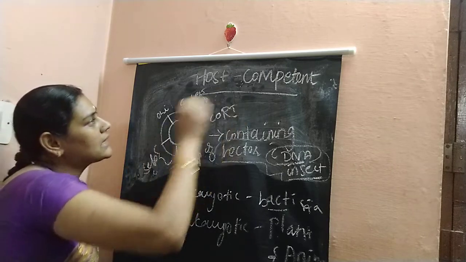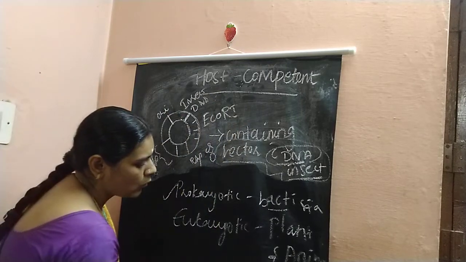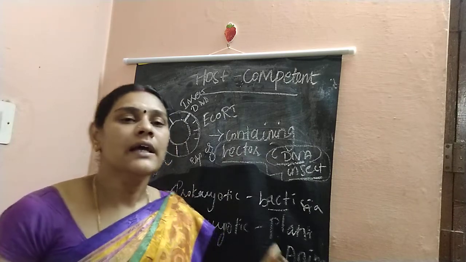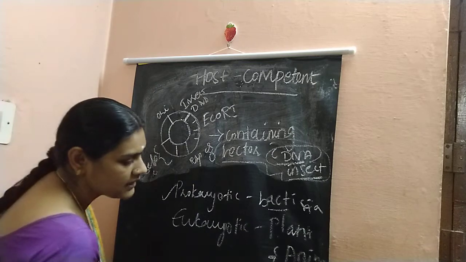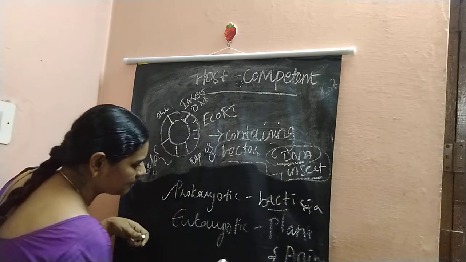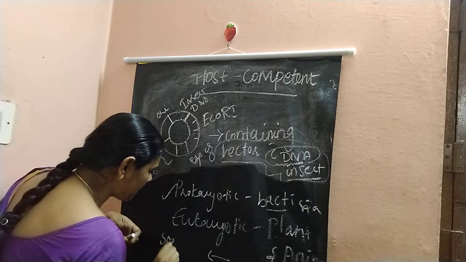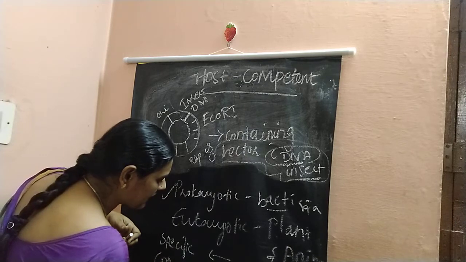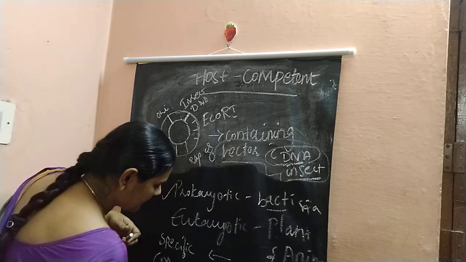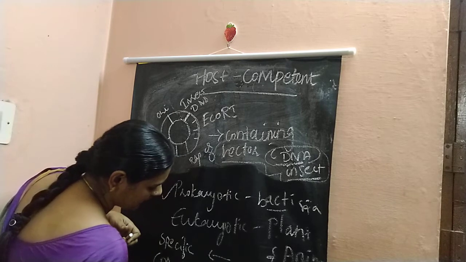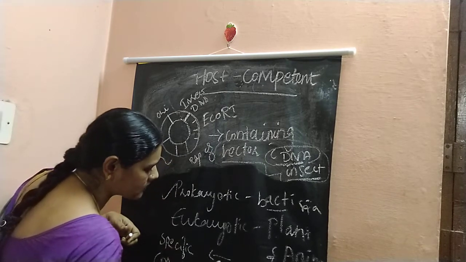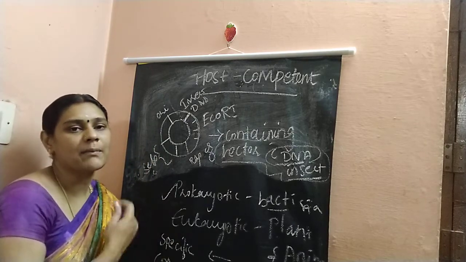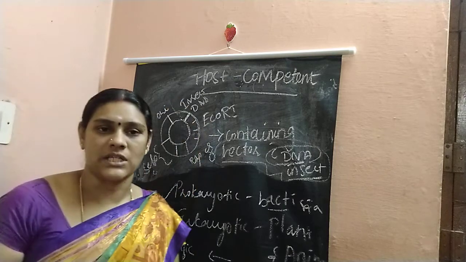To make these two hosts take up the DNA insert with or without vector, they should be treated with a specific concentration of divalent cations. By treating with this chemical, the host becomes competent.